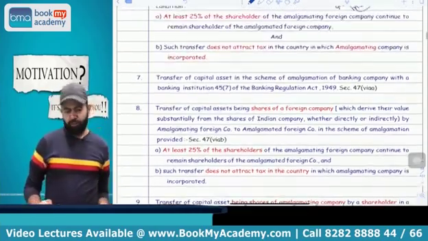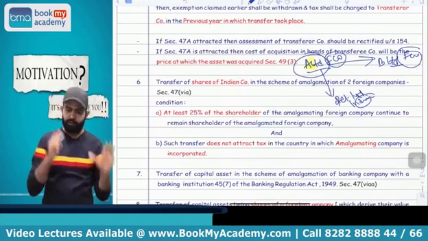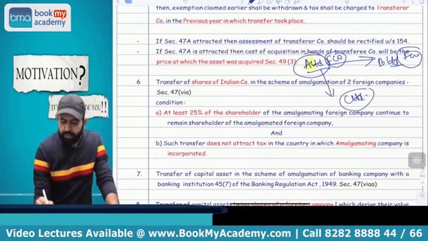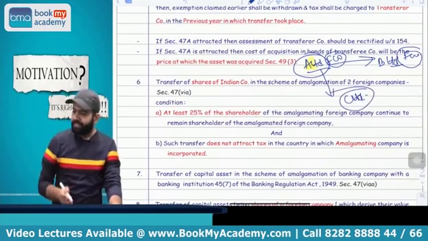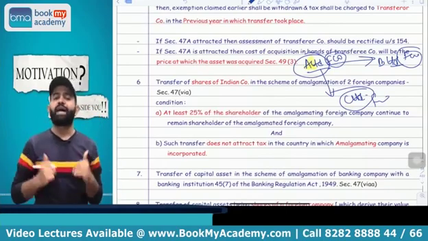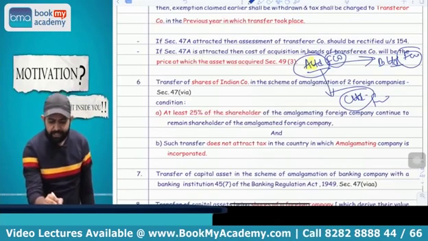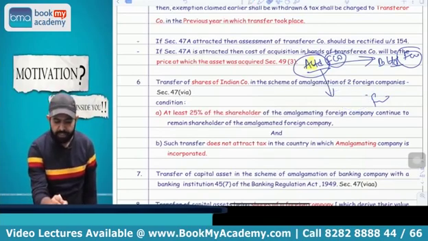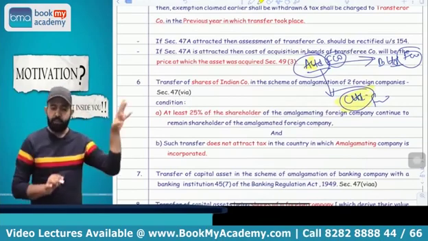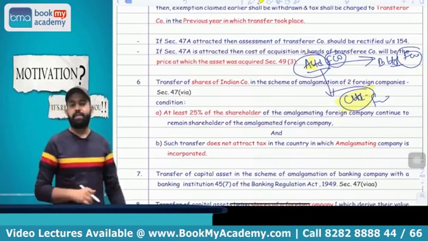Now try to understand one more thing. Suppose there are two foreign companies, A Limited and B Limited. And there is one more company, C Limited, which is also a foreign company, and C Limited's shares derive their value from Indian assets as per section 9 in international taxation. Suppose A Limited transfers the shares of C Limited to B Limited; capital gain is not applicable. It is not treated as transfer.